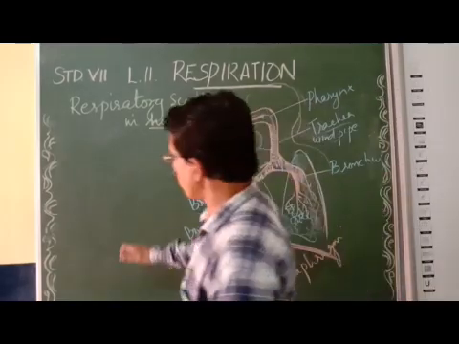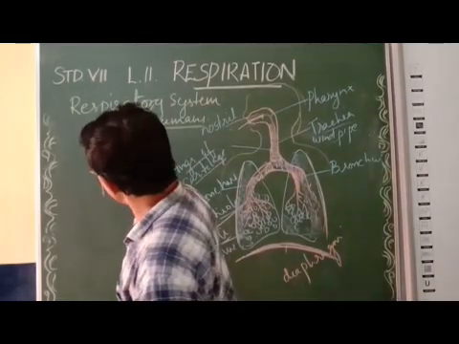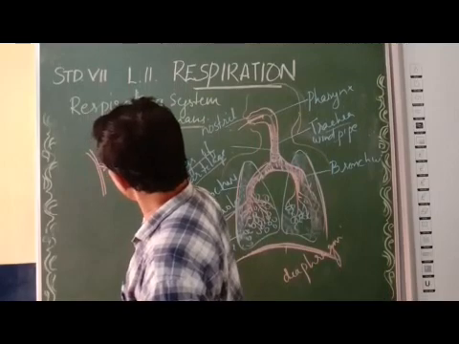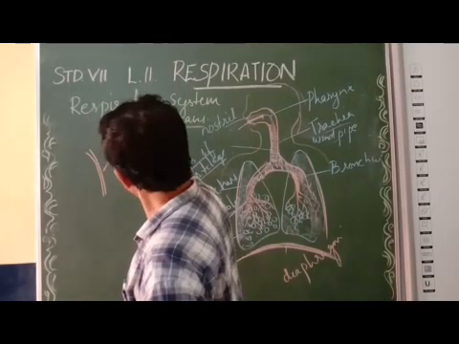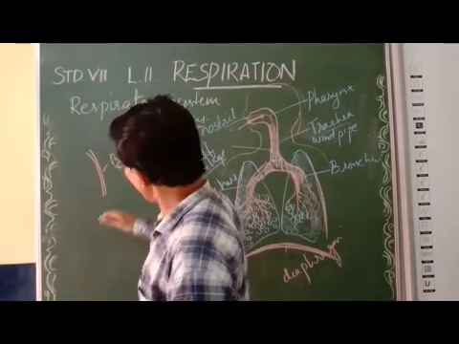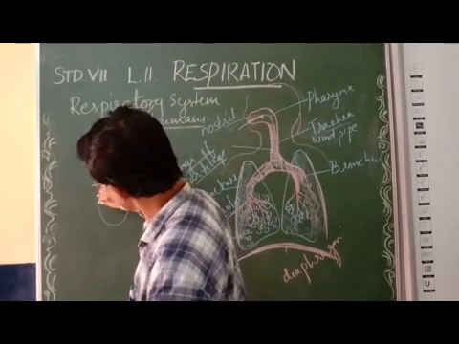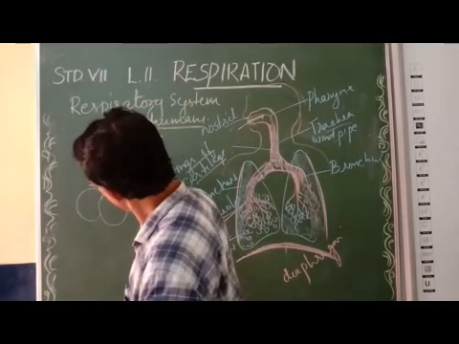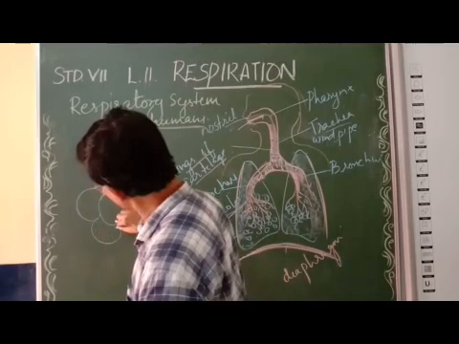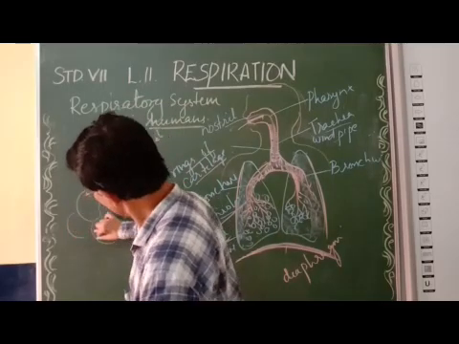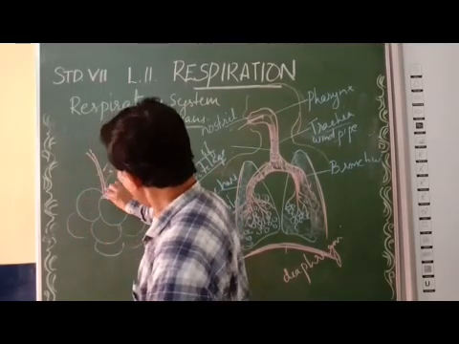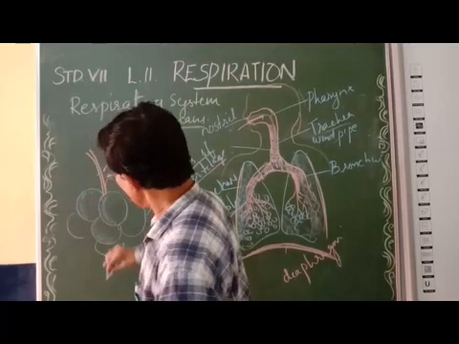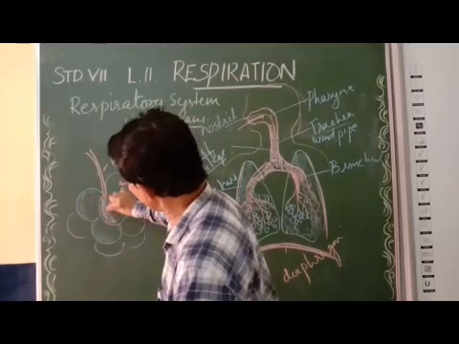Now let's draw the diagram of the alveoli. Yes, this is the bronchiole. Now the alveoli are there, a large number of alveoli. You can see a large number of alveoli. The alveoli are rich in blood vessels.